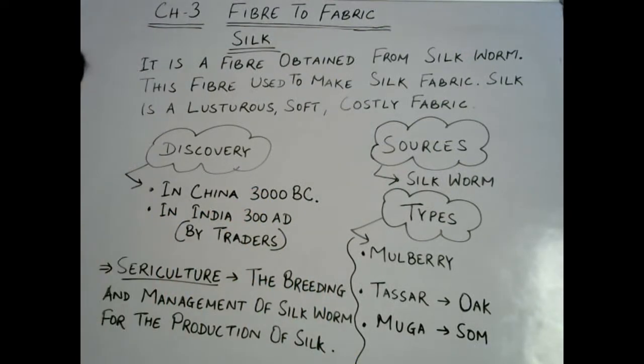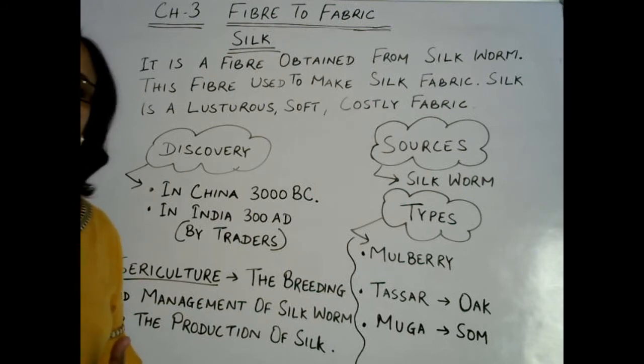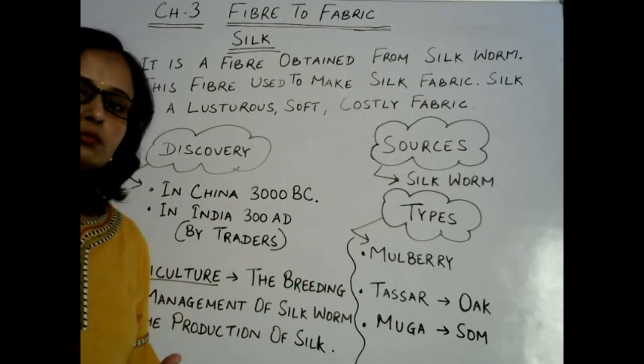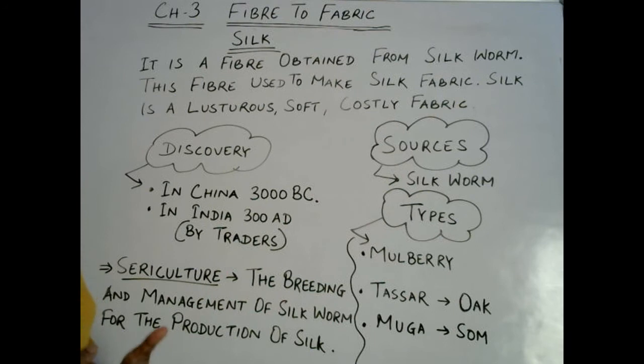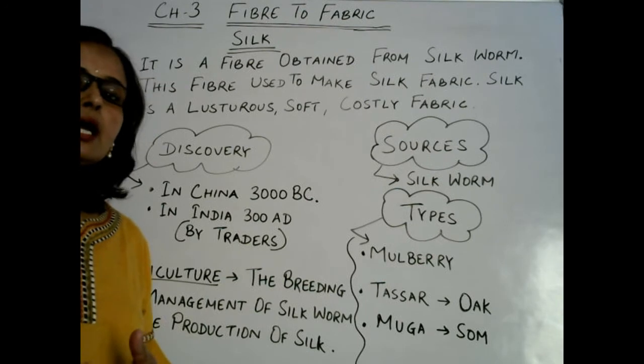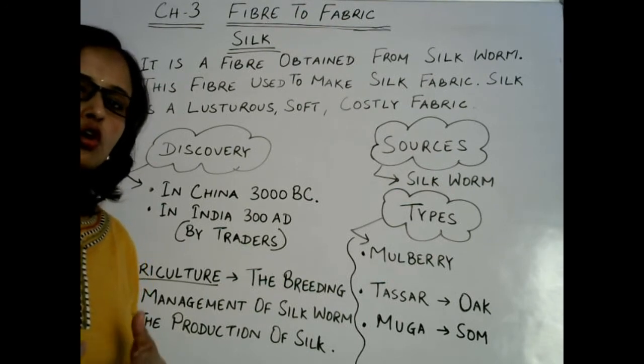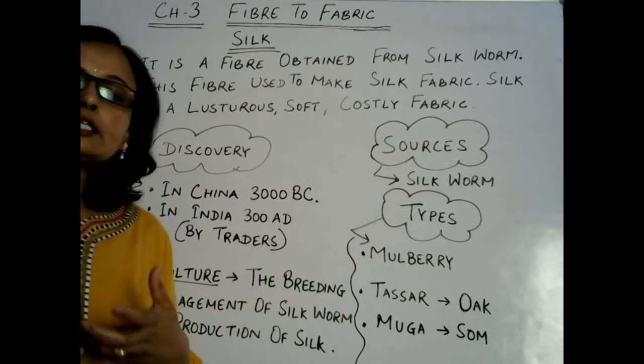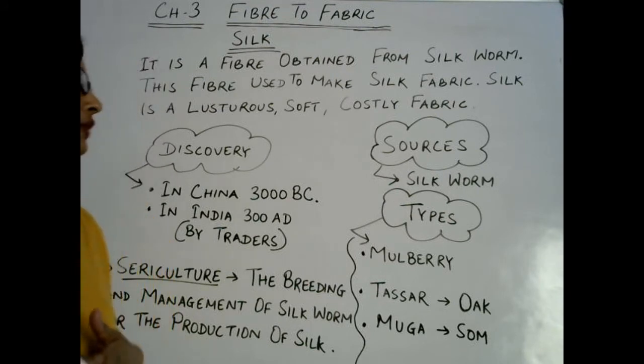What is silk? Silk is a fiber that is obtained from silkworm. Already I told you it is obtained from silkworm, and this fiber is used to make silk fabric. It is a lustrous, soft but a little bit costly fabric. So what is silk?